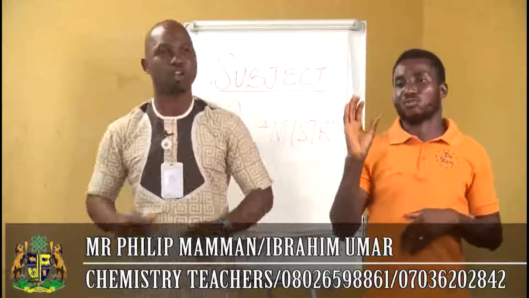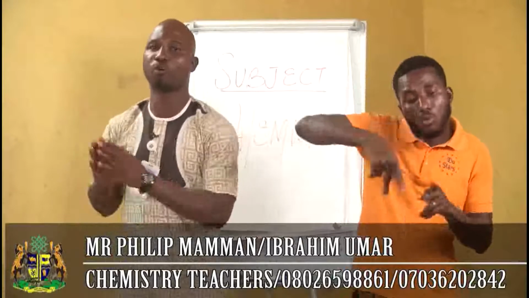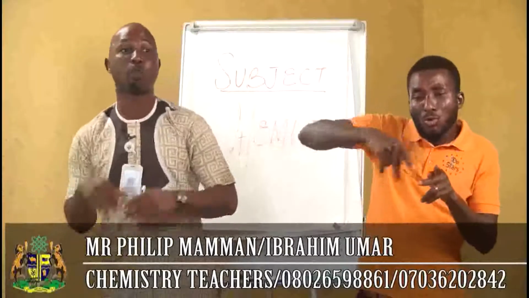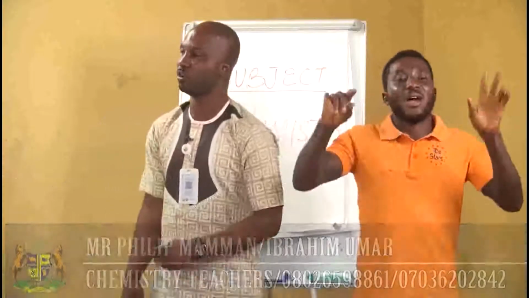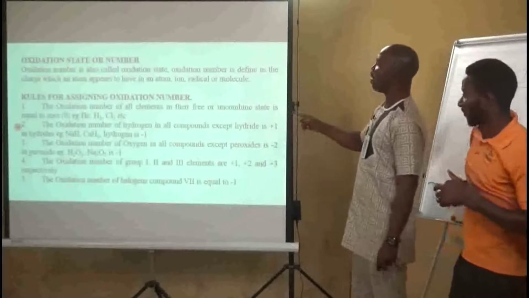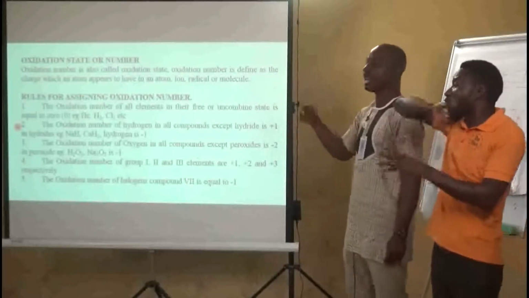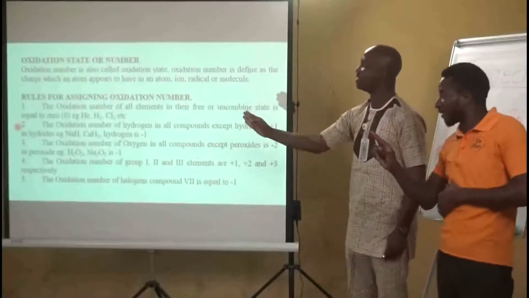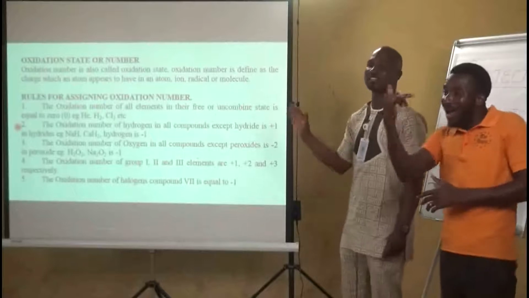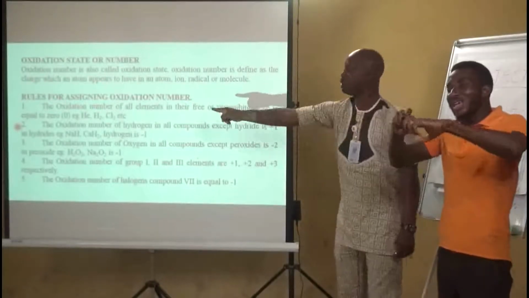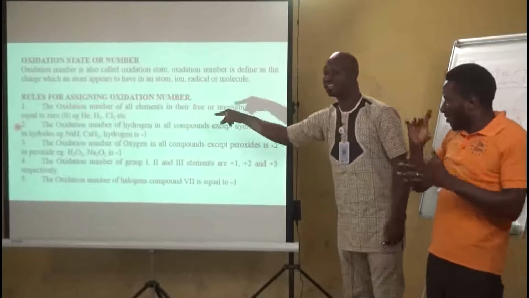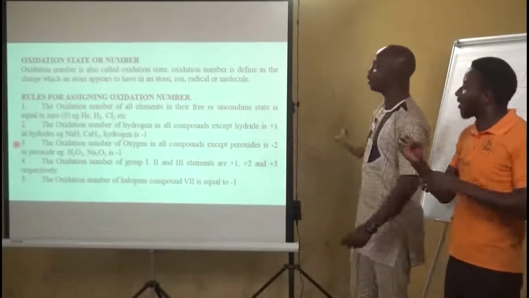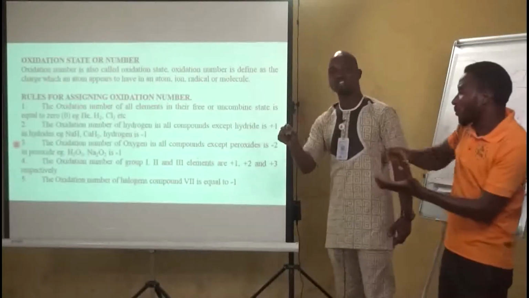And the reason is because the number of protons is always equal to the number of electrons. Protons are positive, electrons are negative. So plus and minus equals 0. Then of course the oxidation number of hydrogen in all compounds except hydrides is +1. Now when you say a hydride, it means that hydrogen becomes electronegative. You can see that hydrogen is on the right-hand side, like sodium hydride, calcium hydride. In that case, hydrogen has an oxidation number of -1. Oxygen in all compounds except peroxides has an oxidation number of -2.